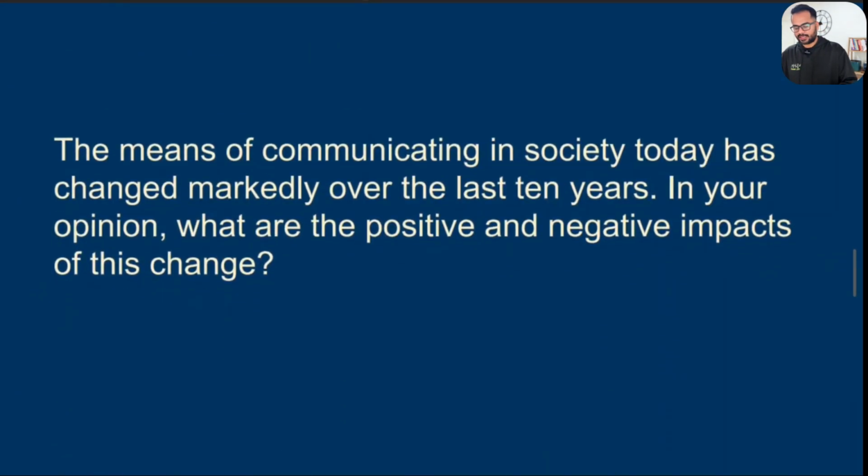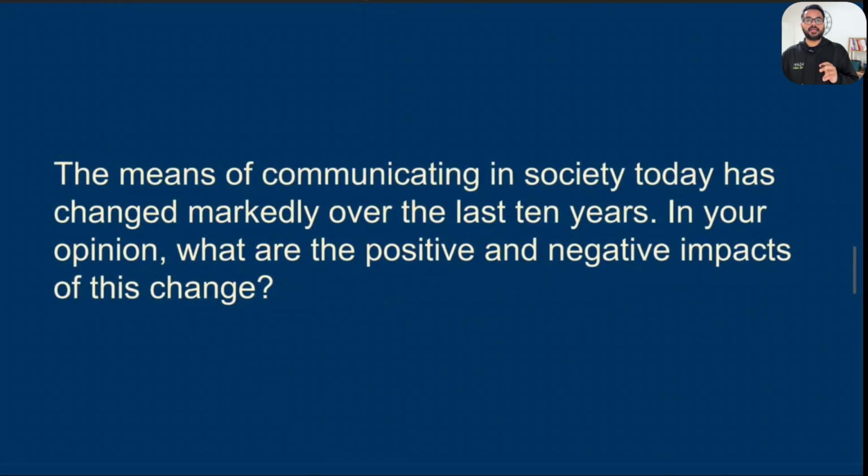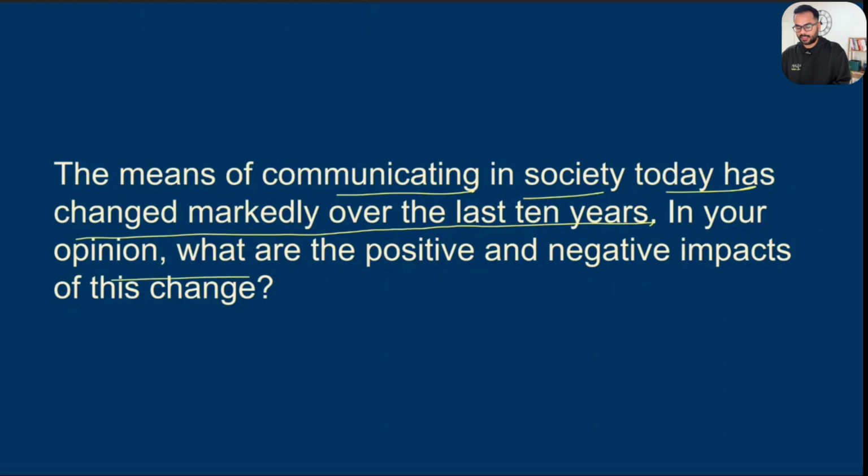Let's have a look at an essay question. And by the way, this was the exact essay question that I got when I did that official mock test. So I'm just using the same one over here to explain what content I put in my official mock test to get that full score in my writing essay. So the essay question is, the means of communicating in society today has changed markedly over the last 10 years. In your opinion, what are the positive and negative impacts of this change?